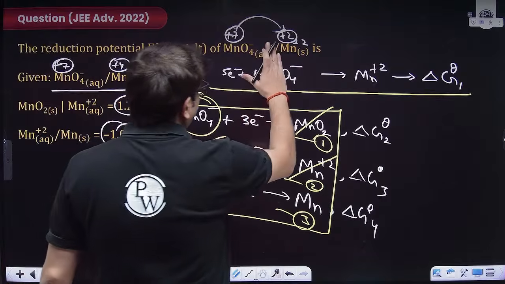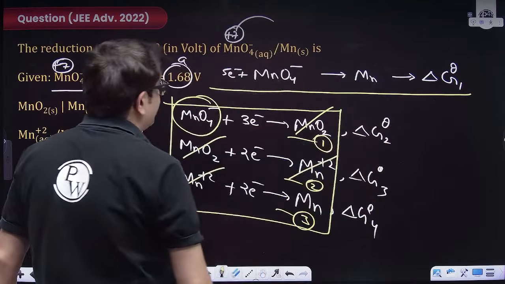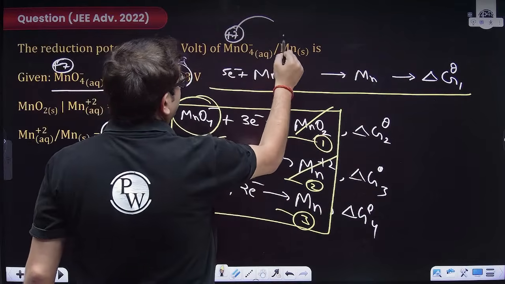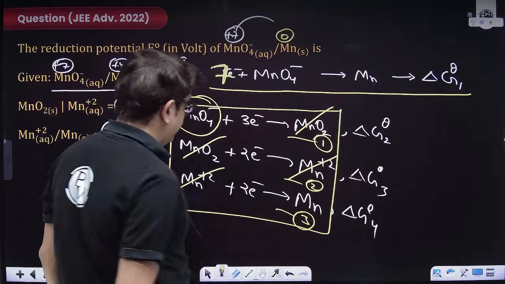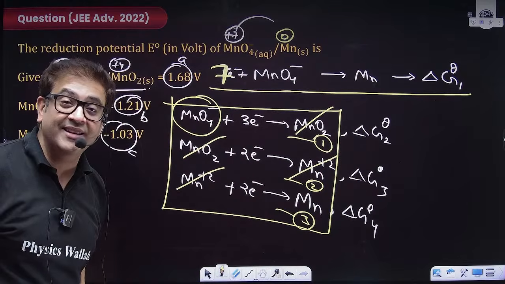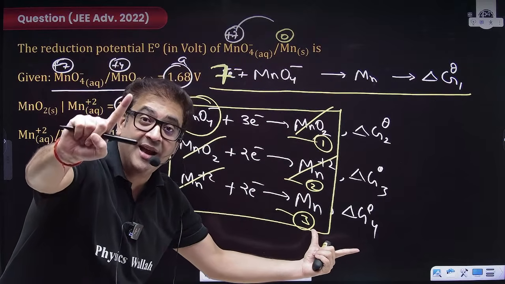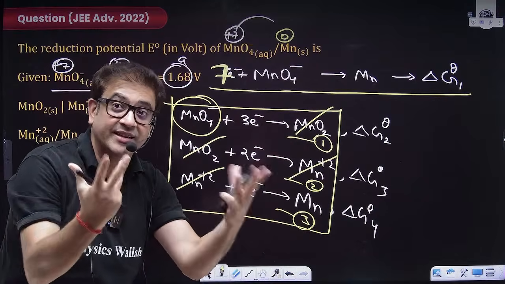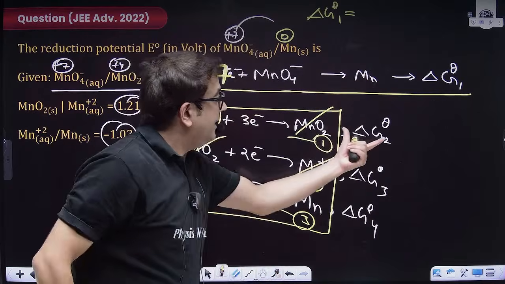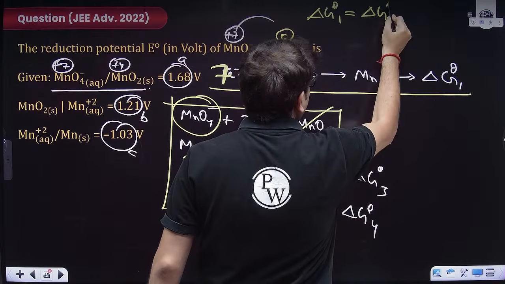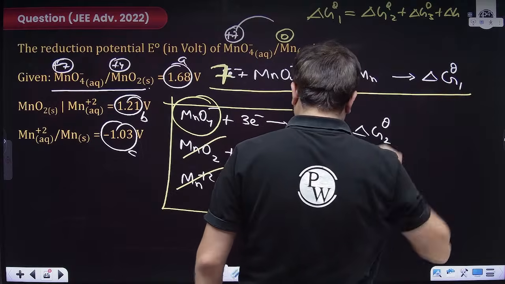This is manganese only. So from +7 to 0, I have to gain 7 electrons. So this also gets cancelled, and I'll be getting manganese. In order to get that reaction, I'm adding these 3 reactions. Potential can't be added, but work can be, because it is extensive. So I can say delta G01 is equal to delta G02 plus delta G03 plus delta G04.